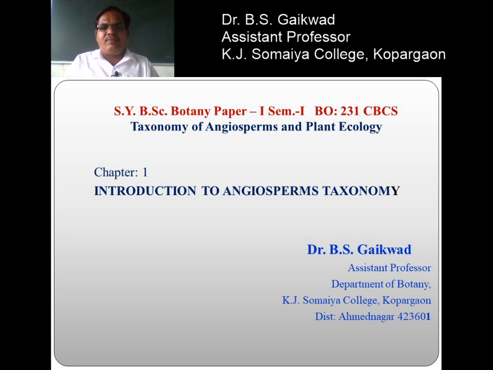The flowers are arranged in such a way that pollination is easy. These angiosperms have double fertilization and triple fusion in their fertilization process. These are the typical characters of angiosperms, and in this chapter we are going to discuss angiosperm taxonomy.